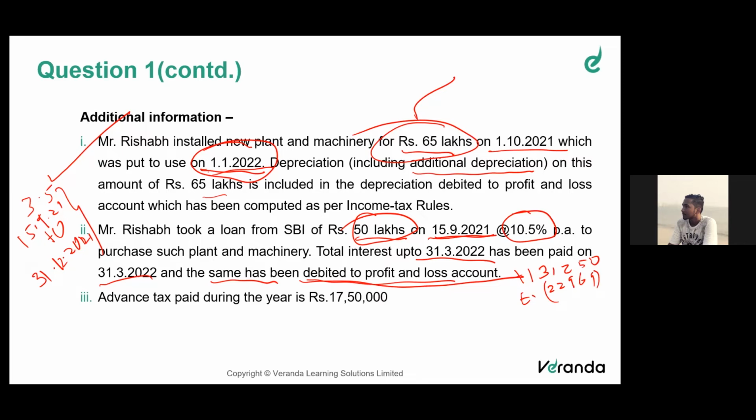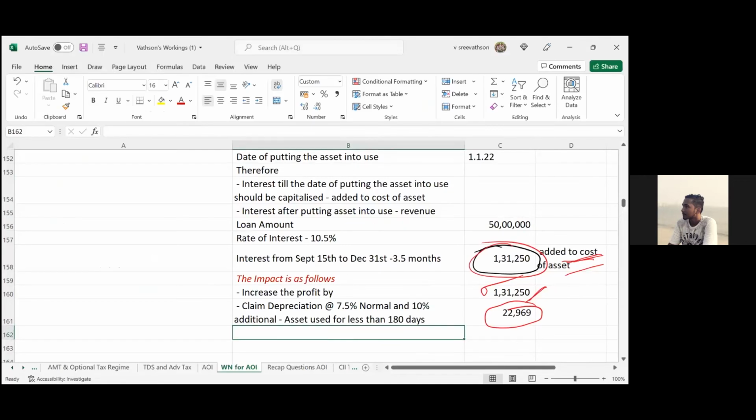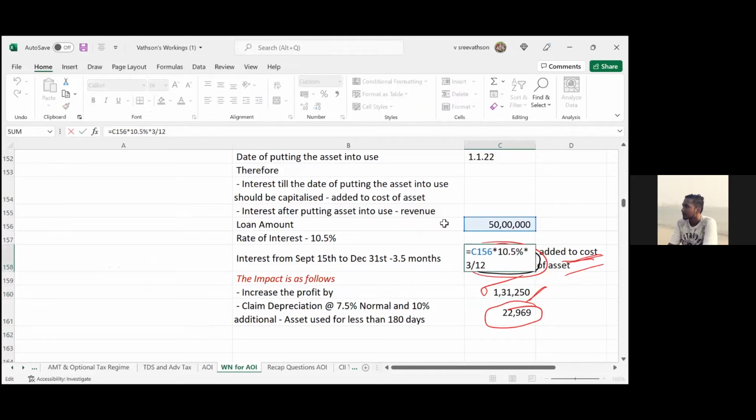Sir, I think the amount is wrong. Sir, it is a calculation mistake. That 1,31,250 is the amount for 3 months only. The amount should be checked for 3.5 months. Thank you for correcting, my dear friend.